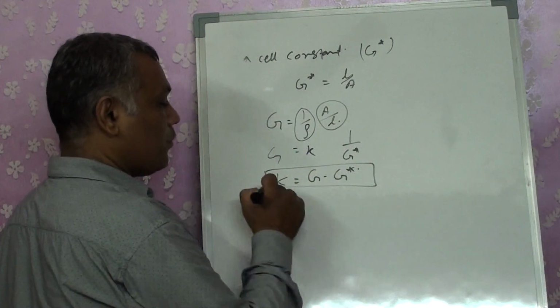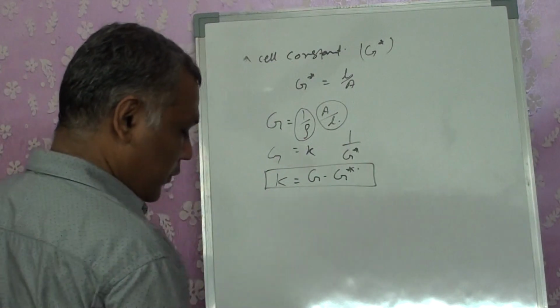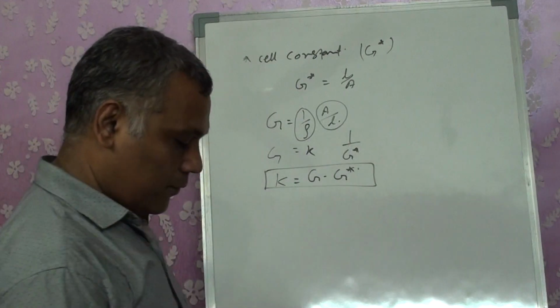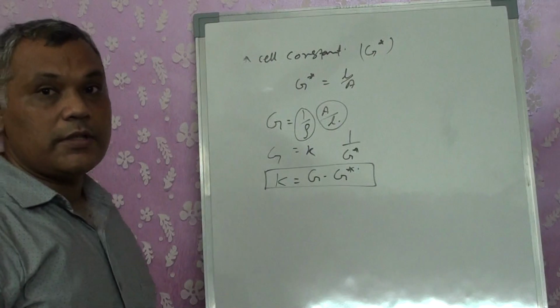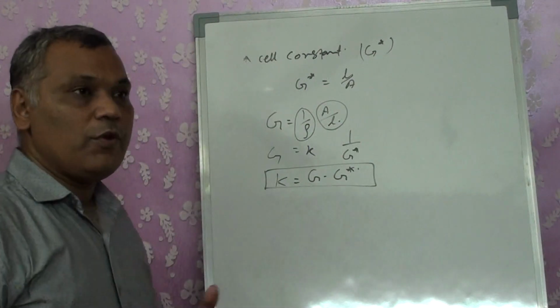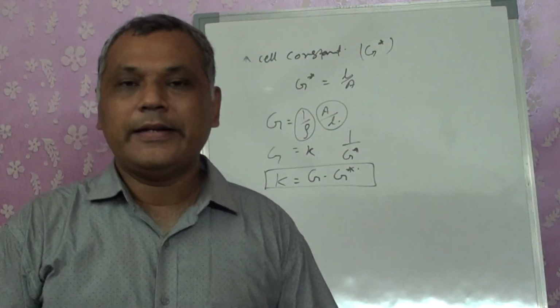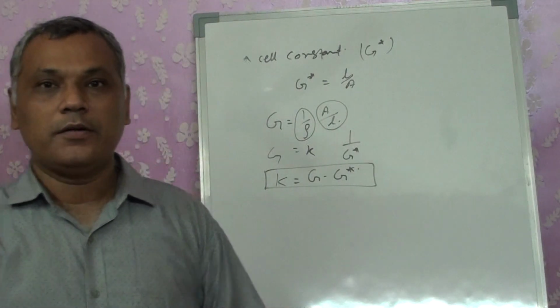This is one of the most important formulas for our numericals. We will be coming across it later on, right? So this is the cell constant. Now, while doing all these things, we want to measure those values. Theoretically it's not possible, so certain experiments will be done.